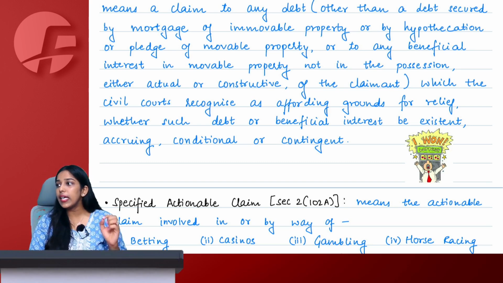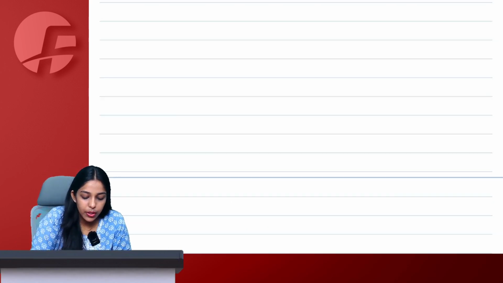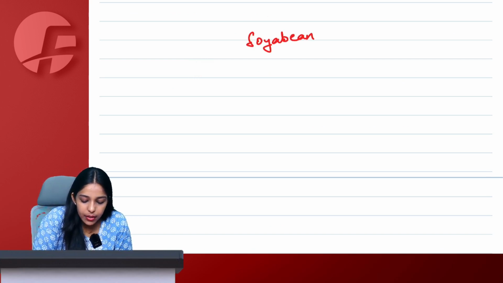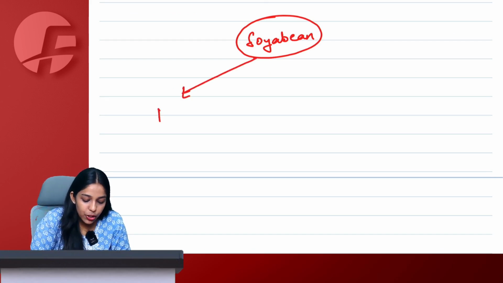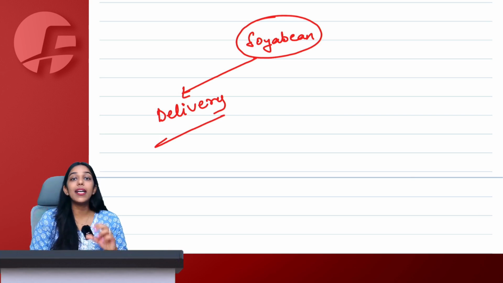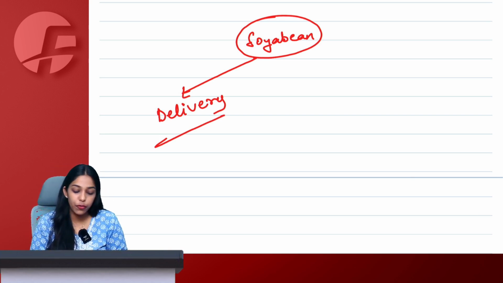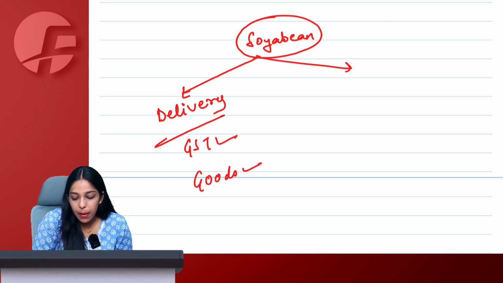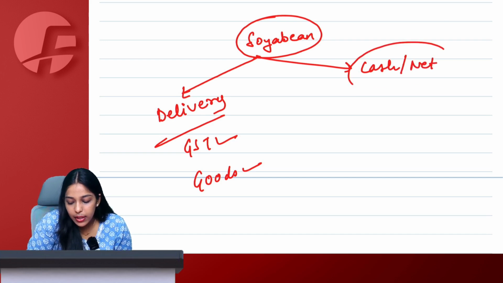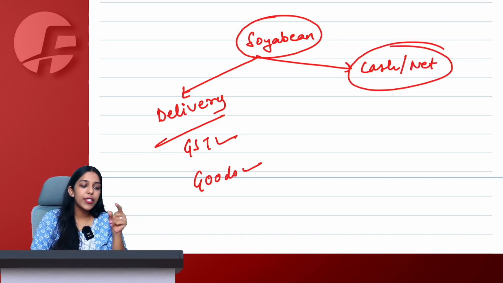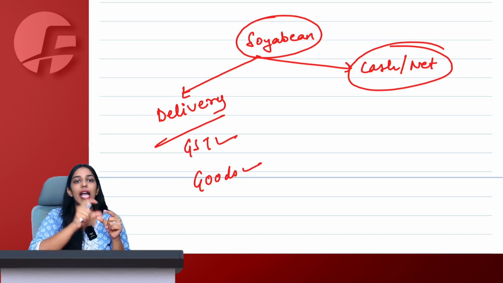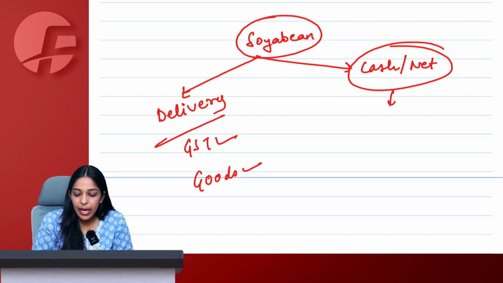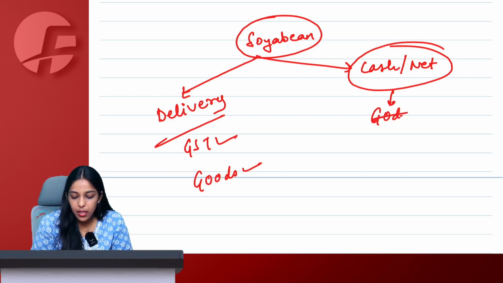See, in case of commodities, let's say I enter into a soybean forward. And I actually take delivery of the soybean and pay the amount for which I have entered into the forward or future. Then GST will be applicable because this will be considered as supply of goods. But if I decide to cash settle or net settle it, whatever is the existing price of soybean versus my contract price, I will simply pay or receive the difference. In that case, this is not goods. This is not goods and GST is not applicable.